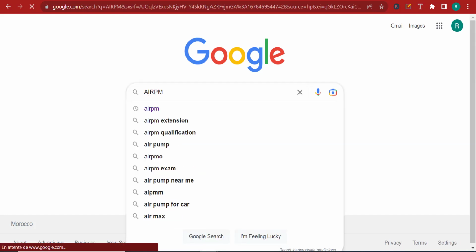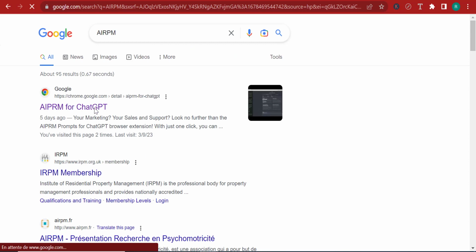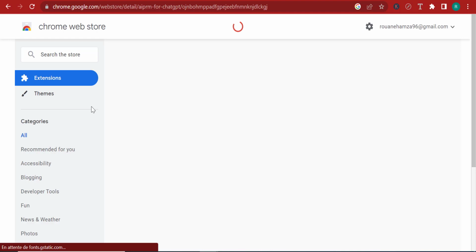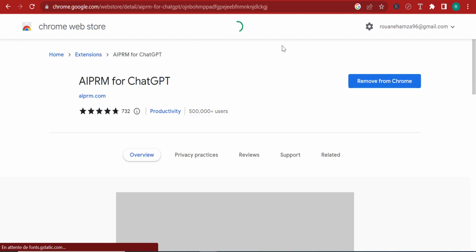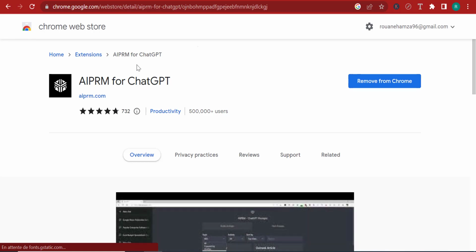ARPM. This is the one. Now, make sure that you download this extension. And let me show you in a couple of seconds why it's interesting to download this. Because I already have it downloaded, I can only remove it. But in your case, if you haven't downloaded it yet, you can download it.